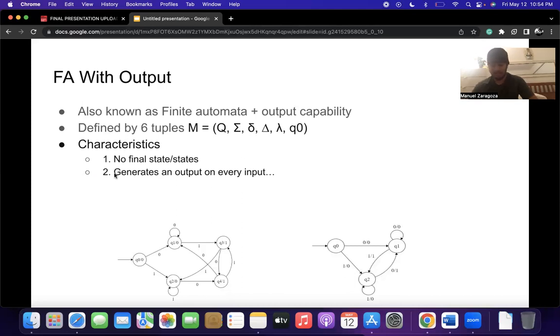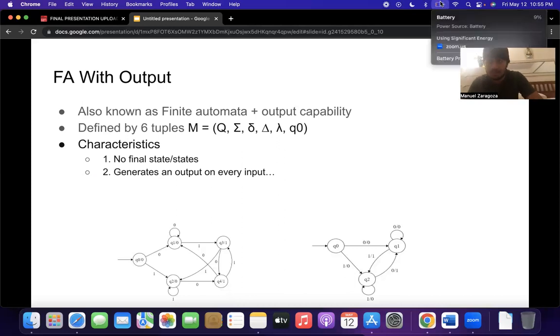And basically, we're going to talk about the characteristics of finite automata with output. The first characteristic is that finite automata with output do not have final states. The second one is that the machine generates an output on every input. The value of the output is a function of current state and current input. And then the last one is that finite automata are characterized by two behaviors.